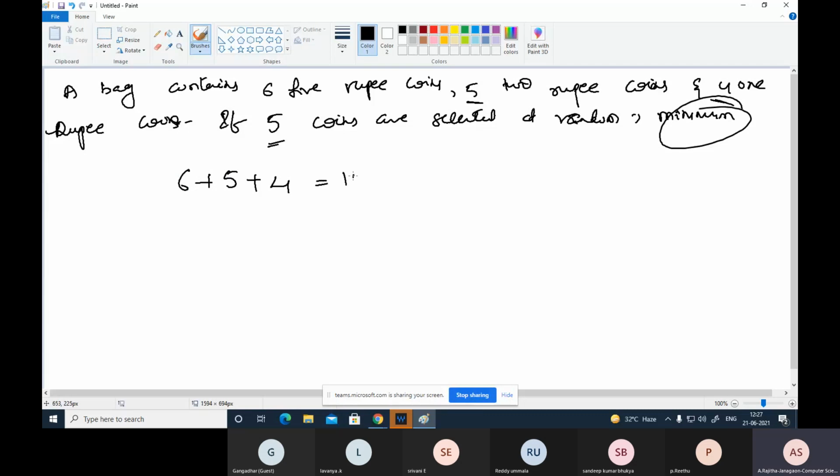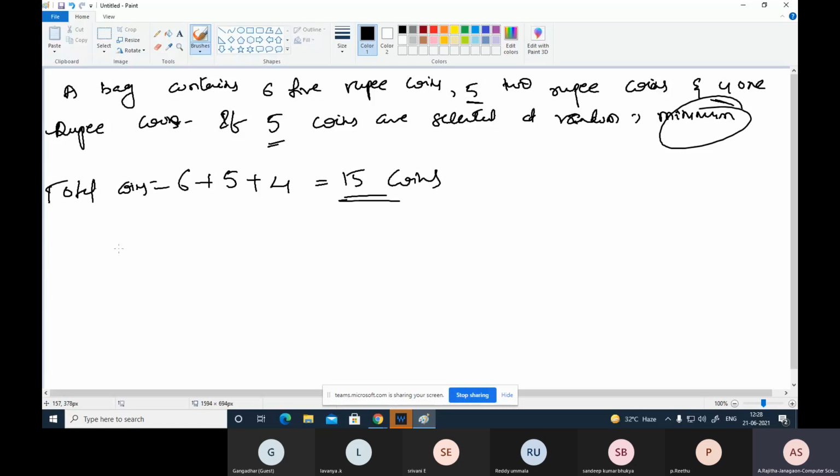So total coins are 15. Out of these 15 coins, that means total number of coins in the bag, 15 coins are there.